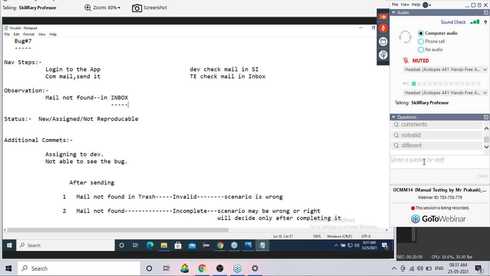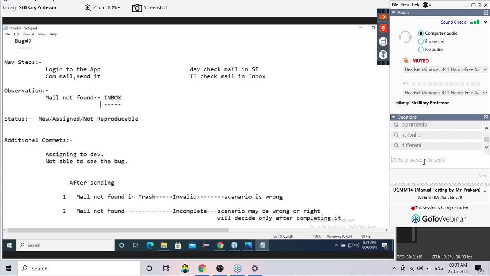Yes. Okay, now most important question. When the developer says not reproducible, the test engineer goes through the bug report and adds that mail is not found in the inbox. He's adding this line. Correct?